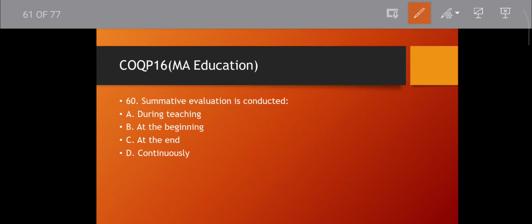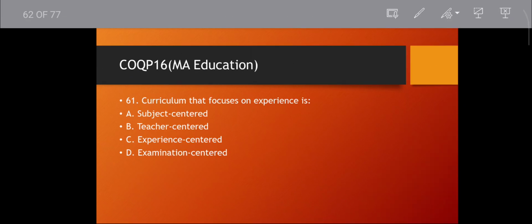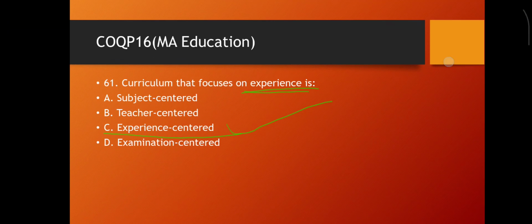Question number 60. Summative evaluation is conducted at the end, as I said. At the beginning, that is placement. It is formative, then it is summative. Continuous means CCE, continuous comprehensive evaluation. Then move to the next question. Question number 61. Curriculum that focuses on experience: subject center, teacher center, experience center, examination center. Obviously experience center. Then move to the next question.